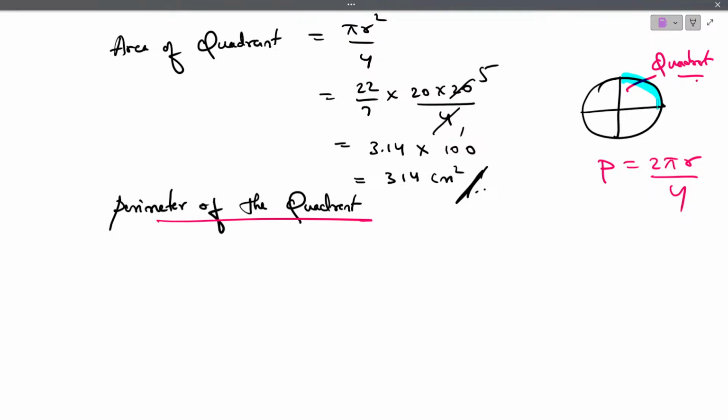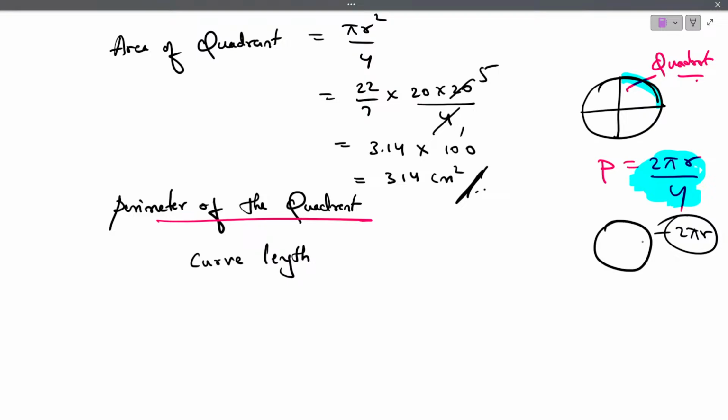To find this curve length, this is the formula we are using. This is not the perimeter, 2 pi r by 4. We are just finding the curve length. This outside boundary is known as circumference of the circle, which is 2 pi r. For the perimeter of the circle and circumference of the circle, the answer is 2 pi r, but only for that, not for everything. So here the curve length is 2 pi r by 4. Now substitute this 2 pi r by 4.